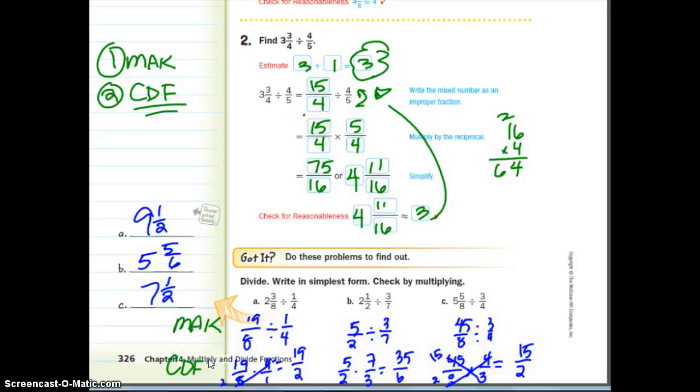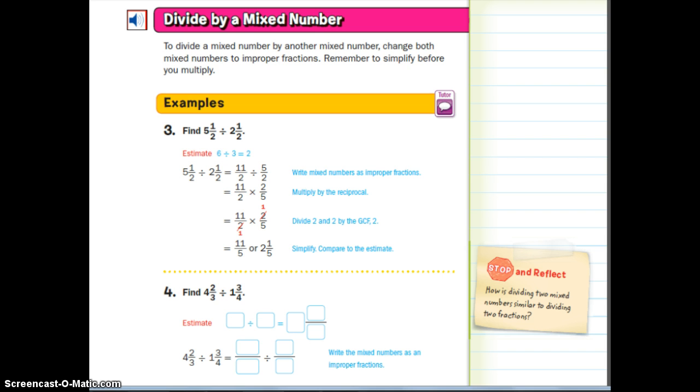So in this case, each one, I did the multiply after I had turned them into improper fractions. And then I also look for relationships. Notice on number C, you might not have seen the relationship between 3 and 45. I know that 3 goes into 45 because if I add 4 plus 5, I get 9. 9 is divisible by 3, and that's a divisibility rule for 3. Turn the page. Okay, so dividing by mixed numbers.